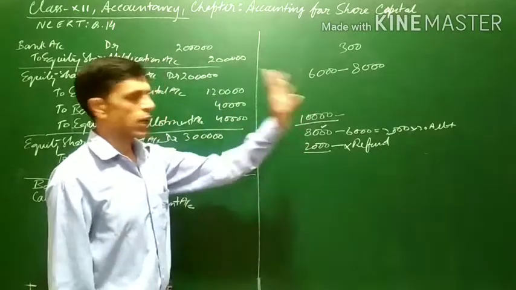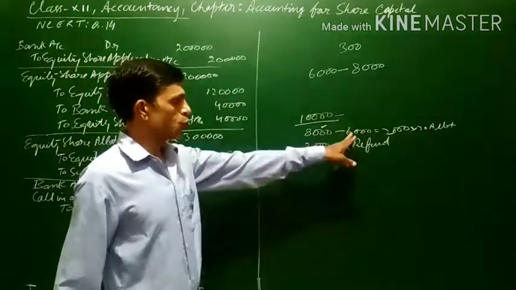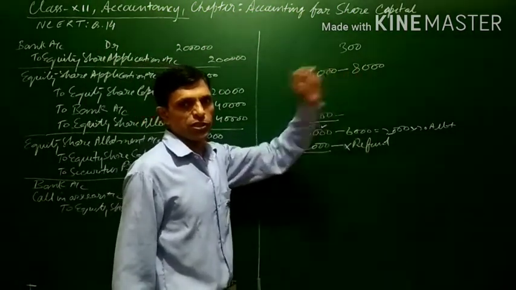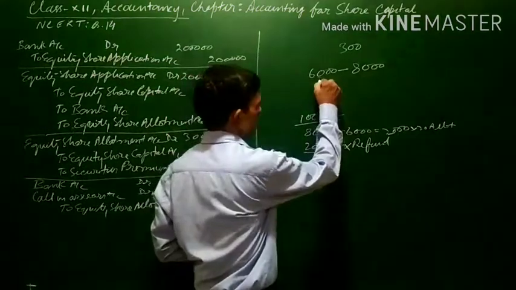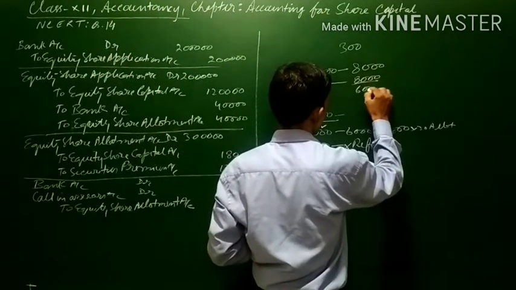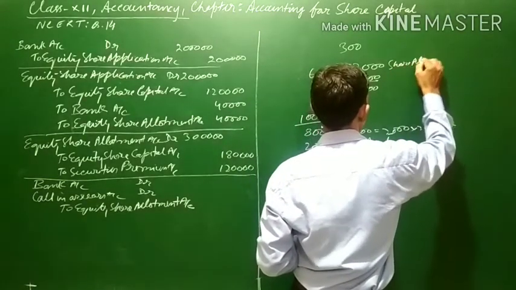As we know, pro rata allotment was made: there were applicants for 8,000 shares, to whom 6,000 were allotted. Means for every applicant of 8,000 shares, 6,000 shares are allotted.